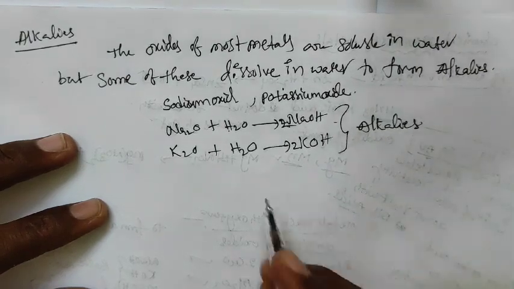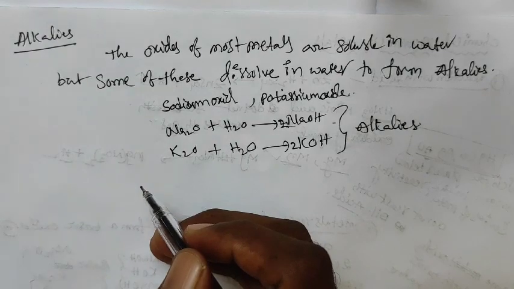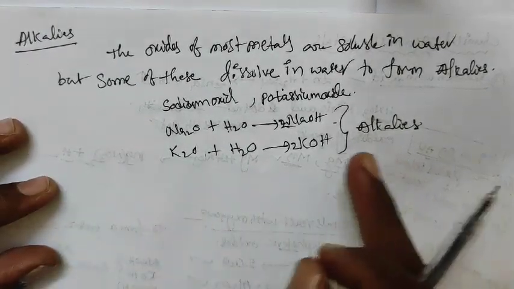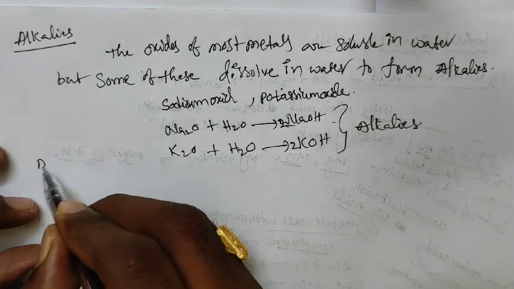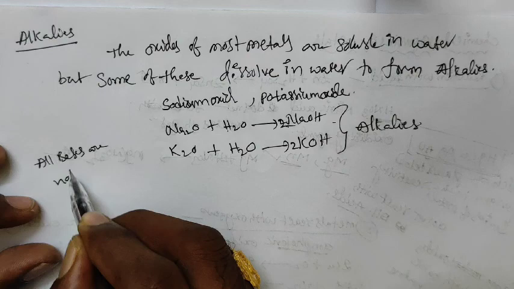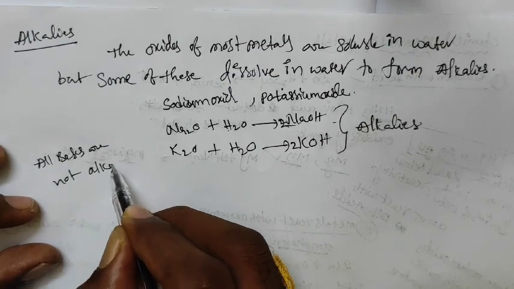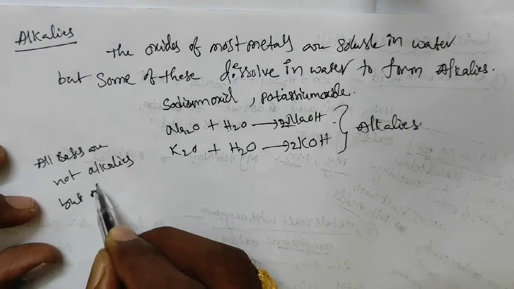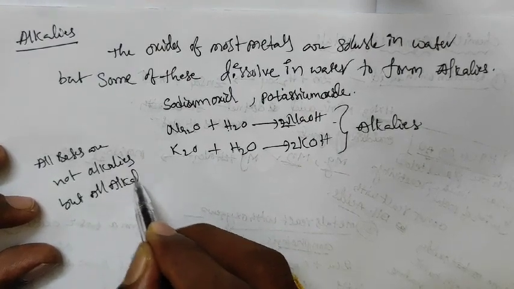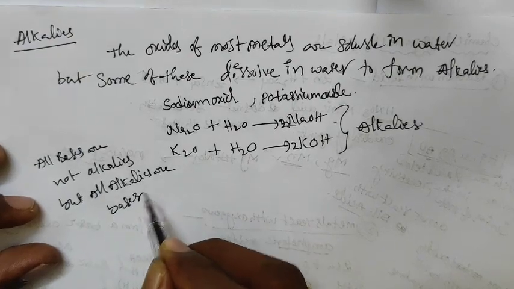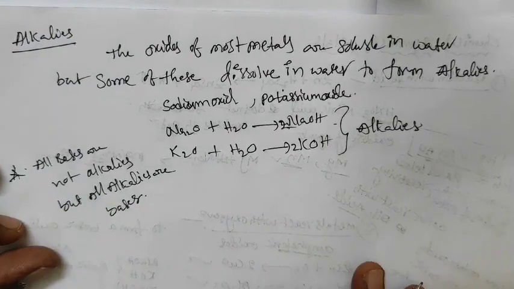alkalis, bases only. All bases are not alkalis, but all alkalis are bases. Very, very important.